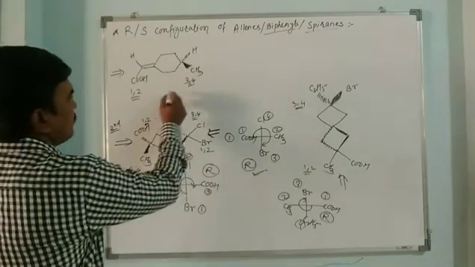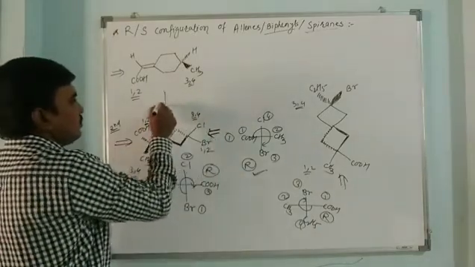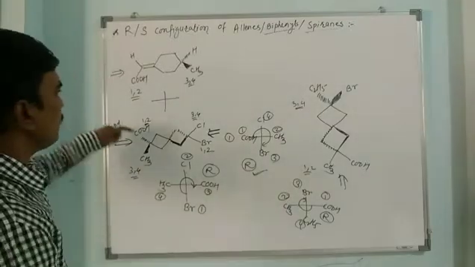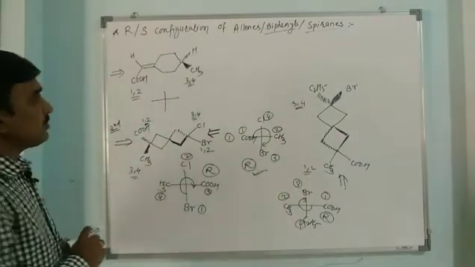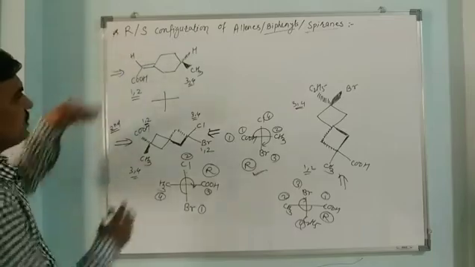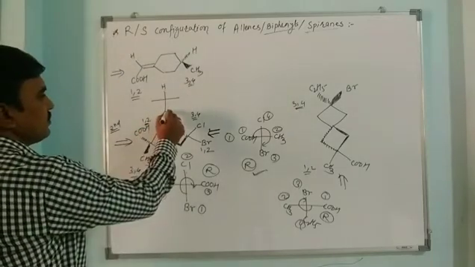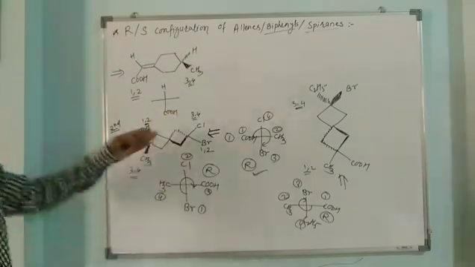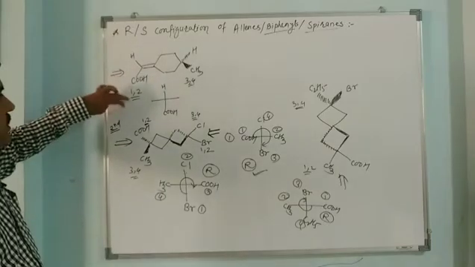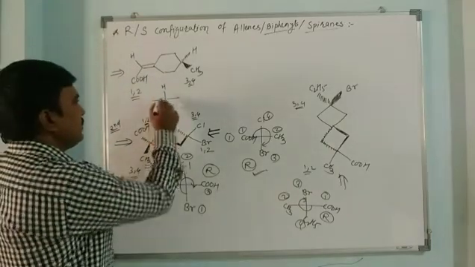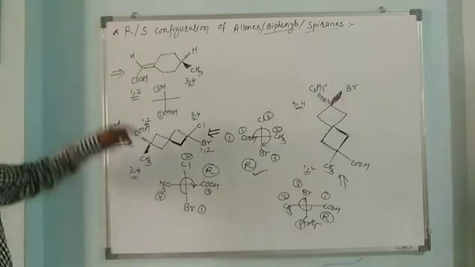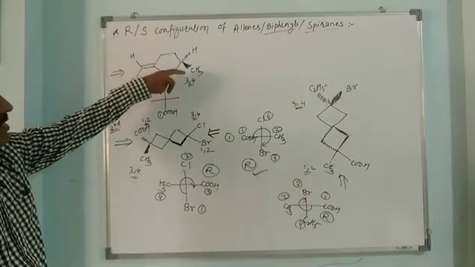Now here we have to put the groups on horizontal bonds and vertical bonds. Simply H, COOH, we can put here H, COOH. Very simple way, just like our earlier examples. But here number 1 goes to COOH, number 2 goes to hydrogen. Now here this methyl is there.